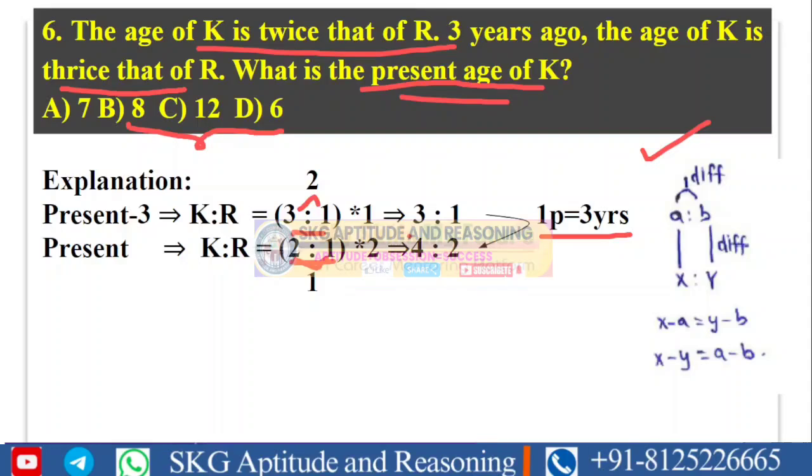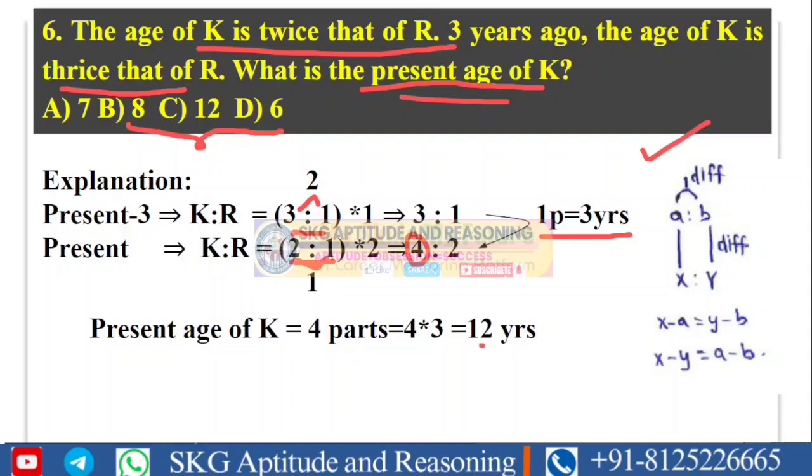The present age of K is 4 multiple. So 1 part is 3 years, then 4 parts equals how many years? 12 years, which is presented in option C. I hope you understand this problem.